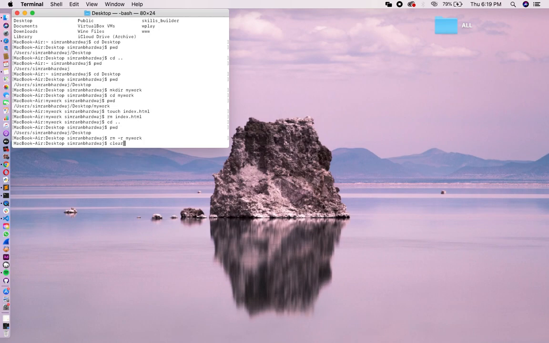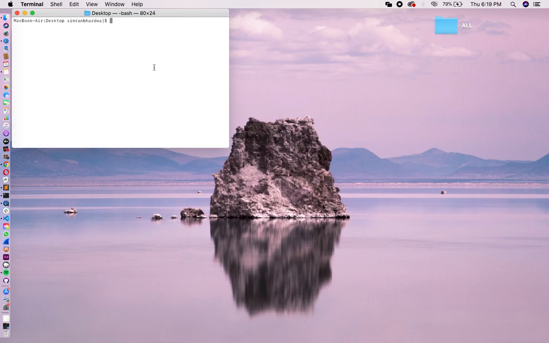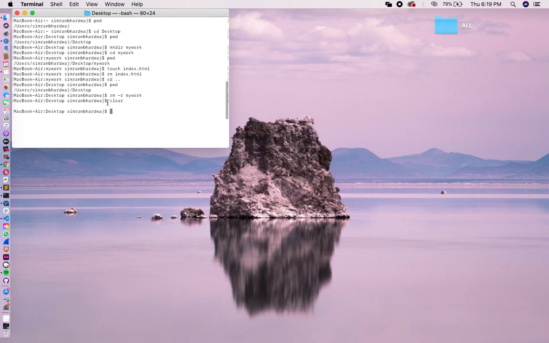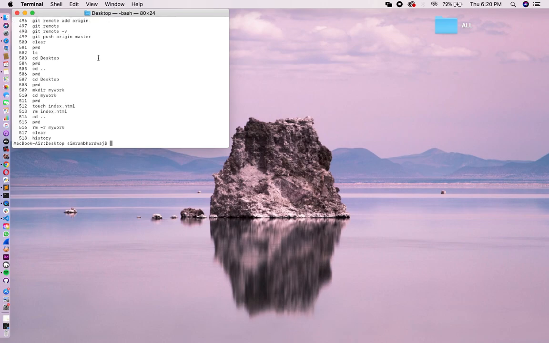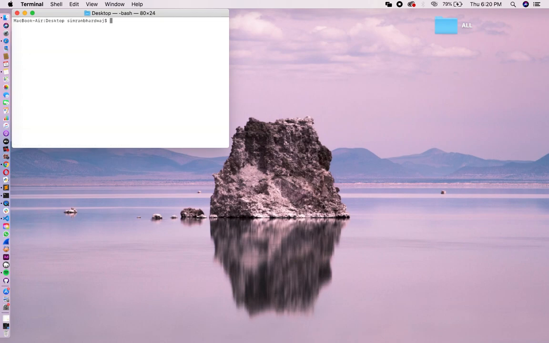Okay, now there is another command called clear. Clear is going to clear the space for you. As you can see, the data isn't deleted, just the workspace is cleared for you. And now another command is history. History is going to show you all the commands that you have used previously. As you can see, there are like 518 commands. So you can see your history, and the clear command is actually very useful because when a lot of mess is created in your terminal, you can use this clear command.